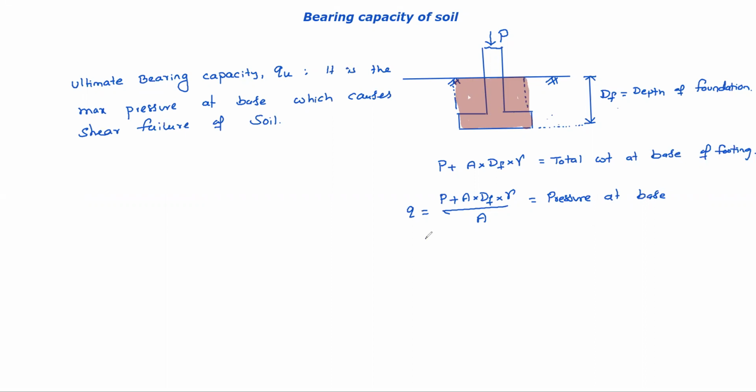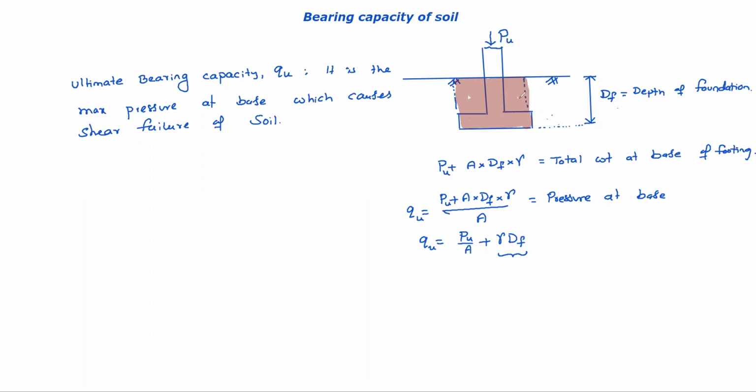So you can see here the ultimate bearing capacity. Let's assume it is PU, the PU load. That is QU. So QU equals PU by A plus A by A gets cancelled, so gamma DF. Gamma DF is the pressure caused by the soil of this DF depth, as well as of course the footing.